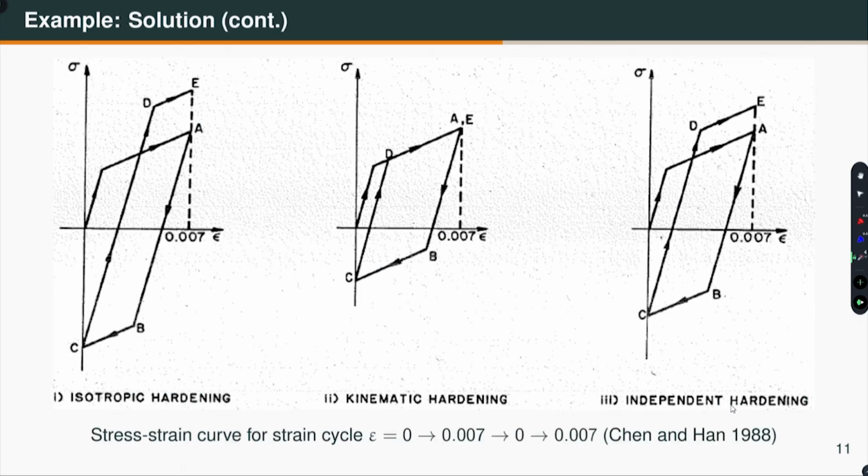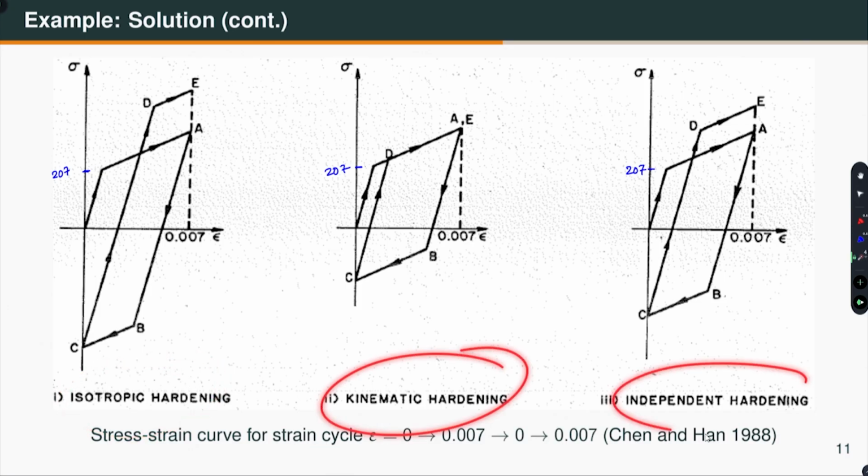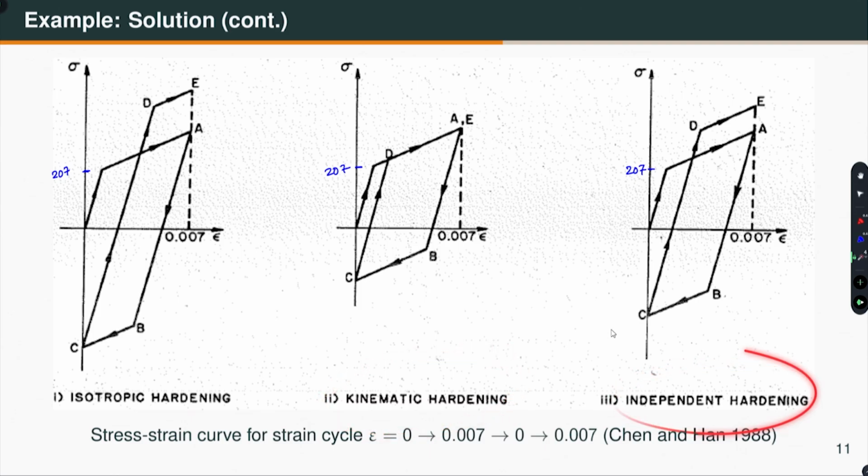Okay. That means, if I show you, so this is the 0, we have gone up to this point, which is 207 MPa, okay, for all of them, 207, this is 207. So, this first one is for isotropic hardening, this is kinematic hardening, this is independent hardening, and I will be explaining each one of them.